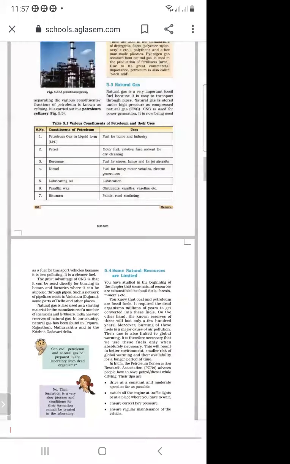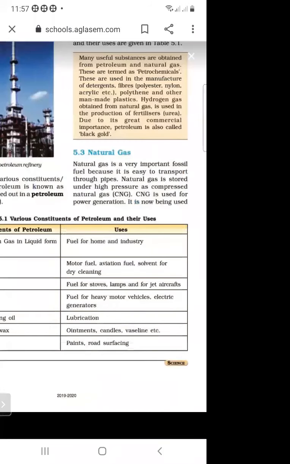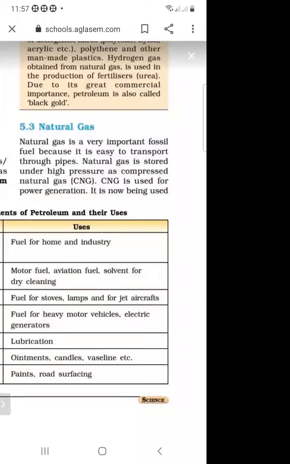And what is the full form of CNG? It is compressed natural gas. Natural gas is stored under high temperature and under high pressure, then it is called CNG. And where do we use CNG? CNG is used for power generation, and now it is used as fuel in motorbikes and in other vehicles.